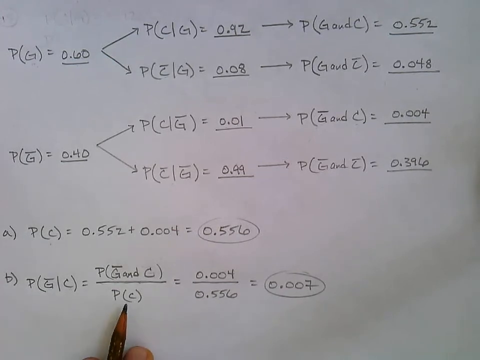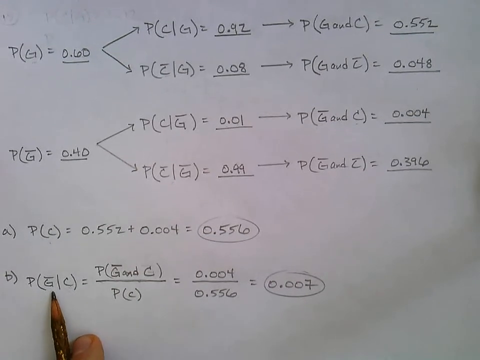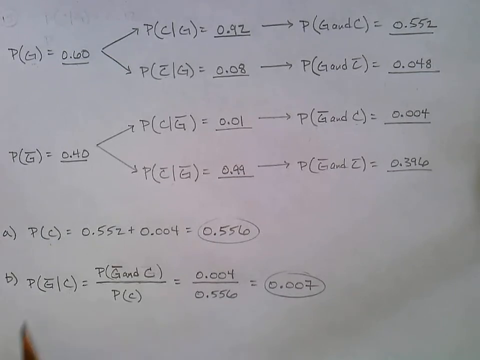And we'll use the formula. Okay. Now, when you're looking at this, we're thinking, okay, we're only looking at the people who were convicted. So out of the people who were convicted, what are the chances that they actually didn't do it? So here's what we do. We look at the probability of being not guilty and convicted, and we divide by the probability of being convicted, right? The one in the second position.